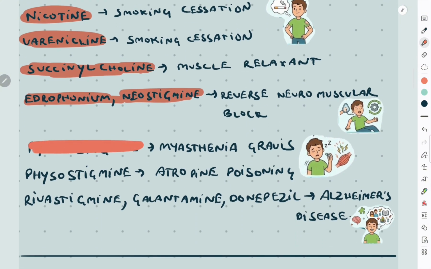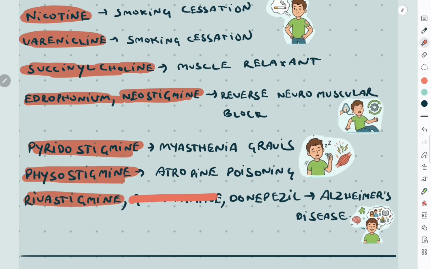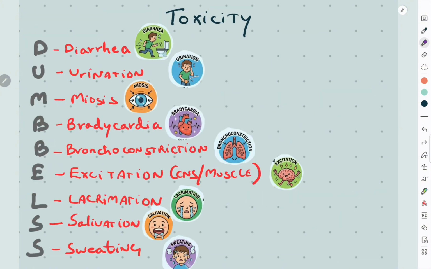Pyridostigmine is used for the treatment of myasthenia gravis. Physostigmine is used for the reversal of severe atropine poisoning. Rivastigmine, galantamine, and donepezil are cholinesterase inhibitors which are used for treating Alzheimer's disease.